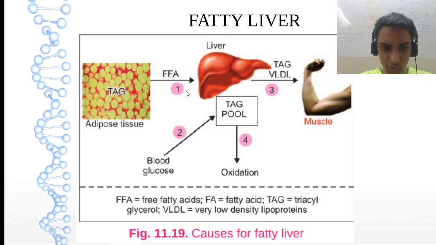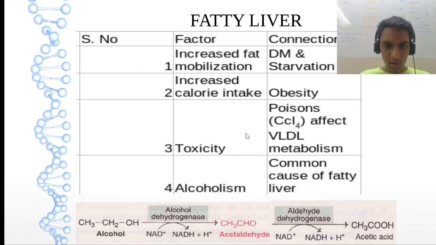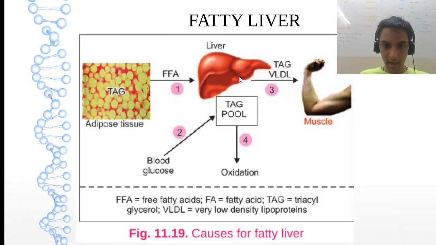So let's see first what is this 1, 2, 3, 4. Okay. So one is increased fat mobilization. That is the hydrolysis here. You are seeing the triglycerides in the adipocyte. That is hydrolyzed to free fatty acid. Okay, that is the first one.